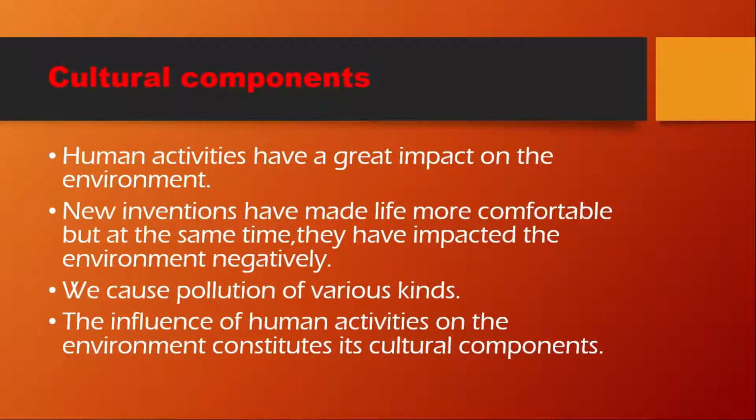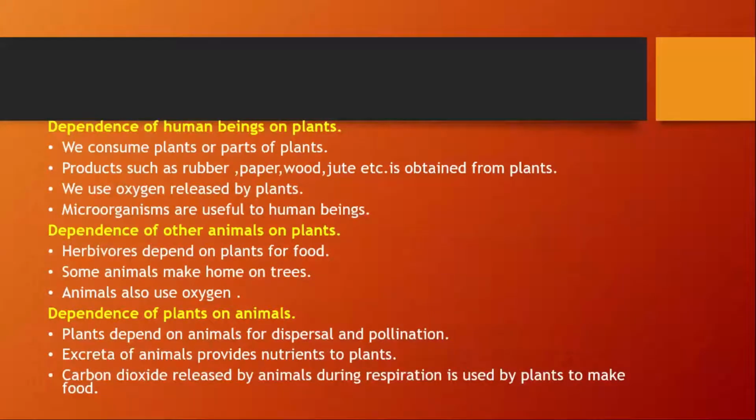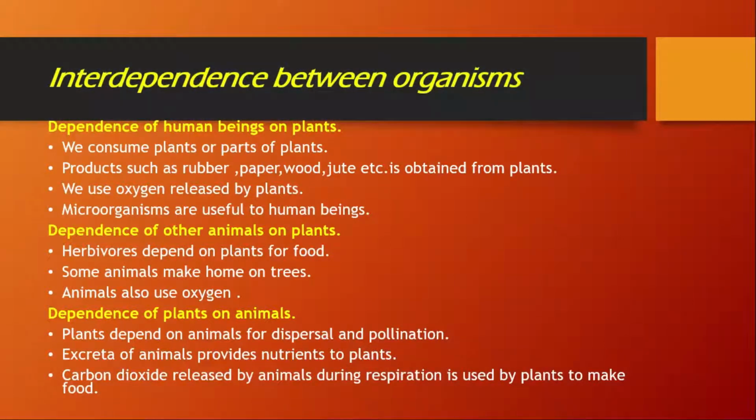Next, we will be dealing with interdependence between organisms. So we can categorize this into different parts, as you can see. Dependence of humans on plants. You know that human beings consume plants and parts of plants. They get food from the plants.